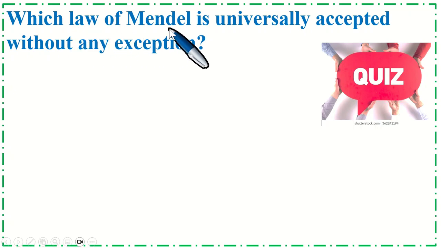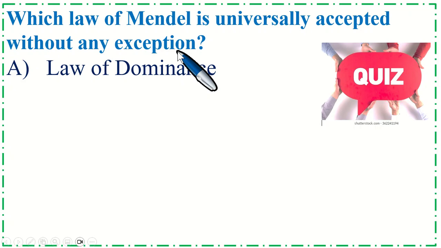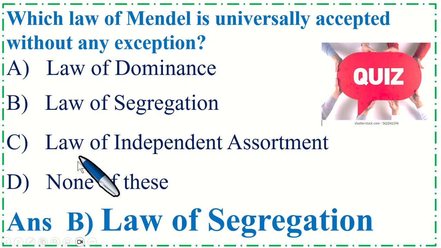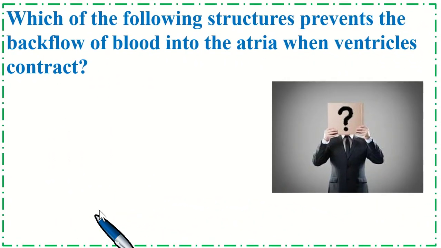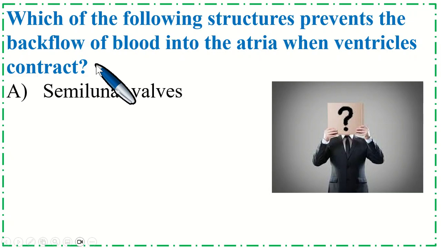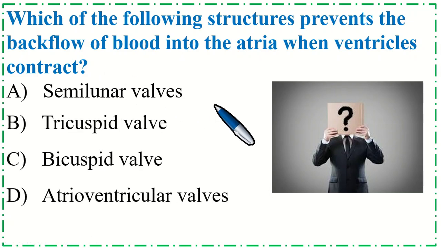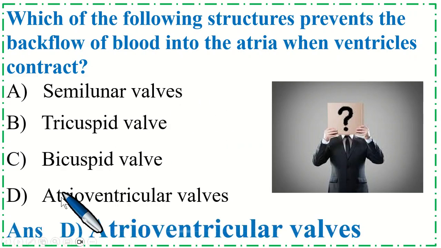Which law of Mendel is universally accepted without any exception? Correct option is B, law of segregation. Which of the following structures prevents the backflow of blood into the atria when ventricles contract? Correct option is D, atrioventricular valves.